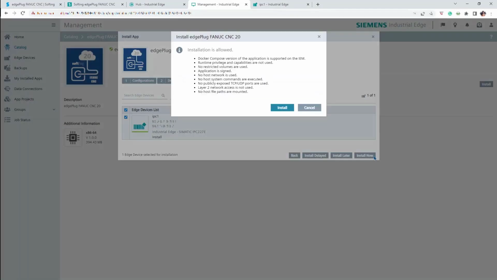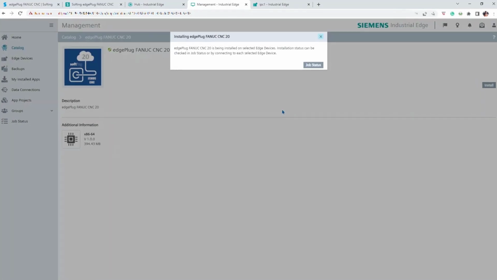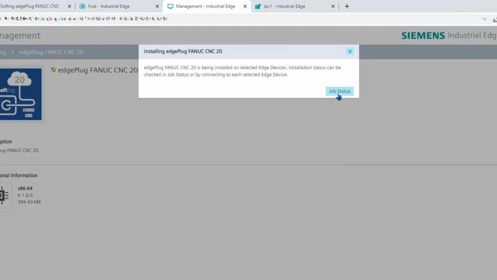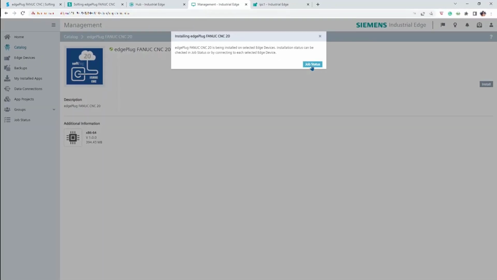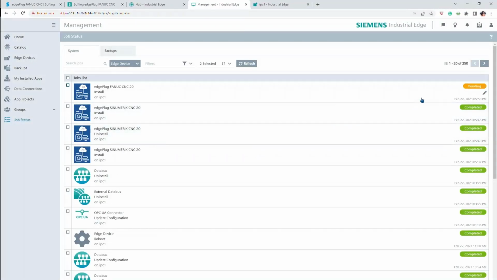After reading the given advice, select Install. Your installation request has been processed and the status of the installation can be monitored in the Job Status section. After a moment, the status of the job task should be updated to Executing. When the process has successfully been installed, the status should be displayed as completed.